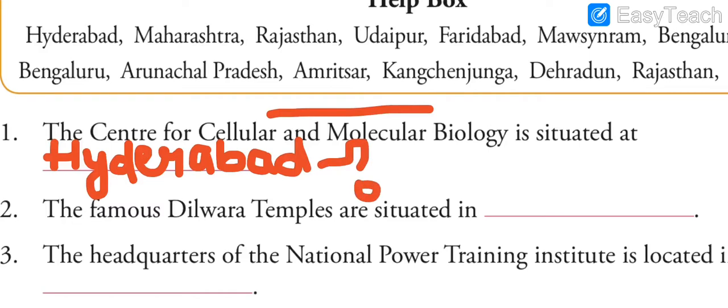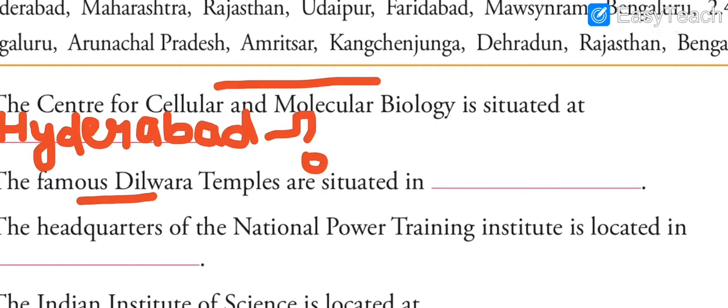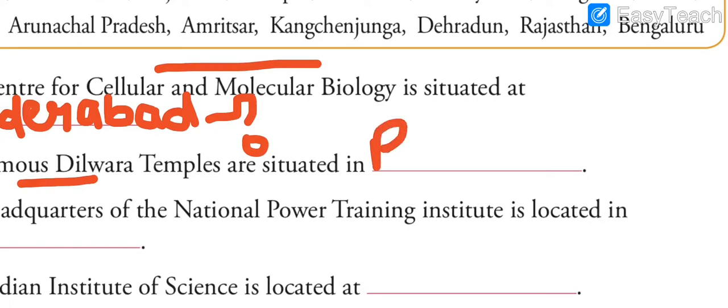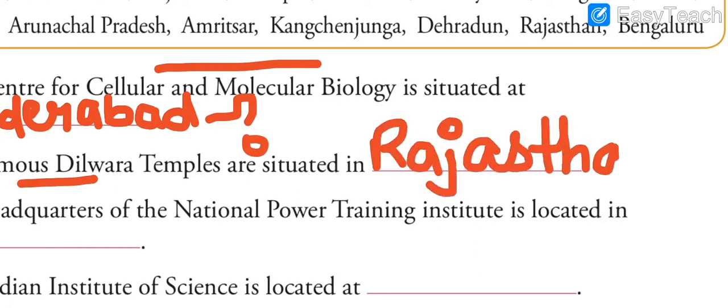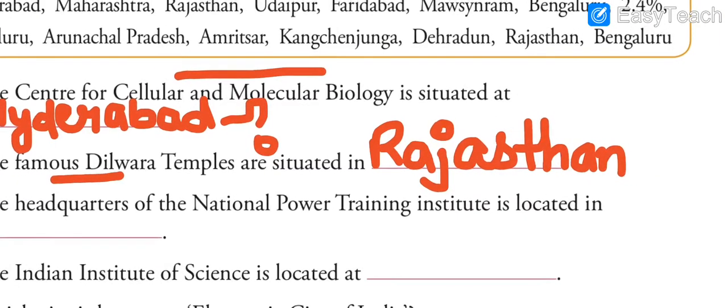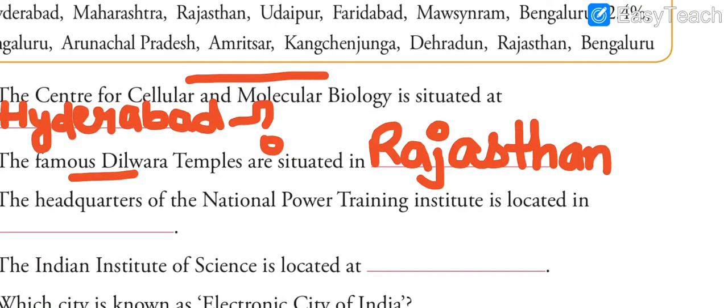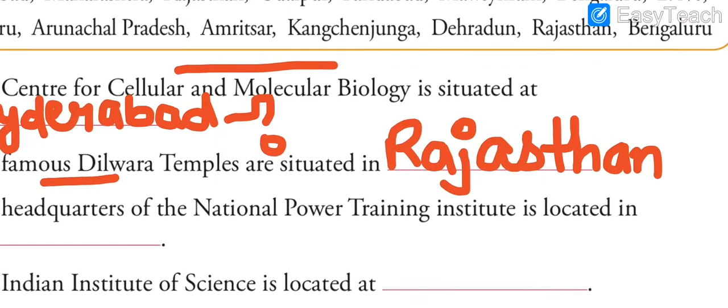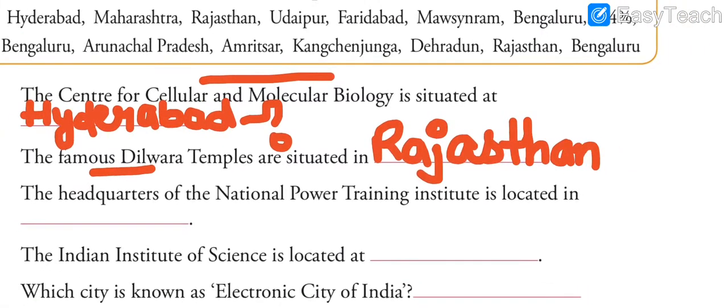Okay. Now the next question says the famous Dilwara temples are situated in. Where are these temples situated? These are situated in Rajasthan. Many of the temples were built during ancient times when Raja Maharajas used to reign. So many of the famous temples and monuments were built at that time.